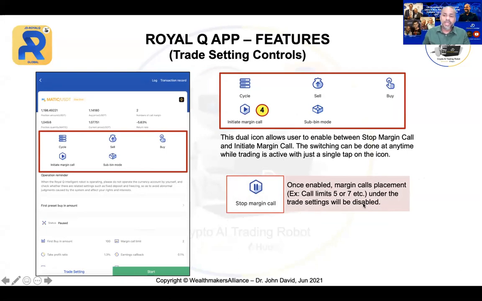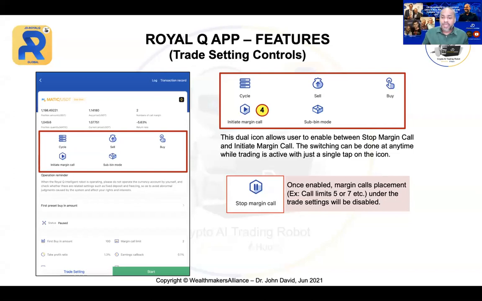So if you click stop margin call, once enabled, margin call placement under the trade setting will be disabled. So even if you have, let's say, 2 margin calls or 5 margin calls, the moment you click stop margin call, all those margin calls will be disabled. Which simply means the robot will no longer take any more fund from your Binance. So it is already stopped.